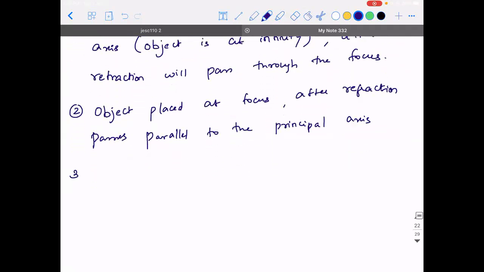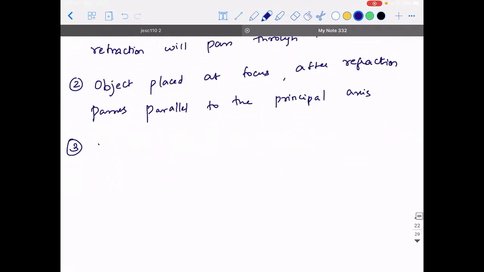Third, a ray along the principal axis, or a ray through the optical center, travels without any deviation.